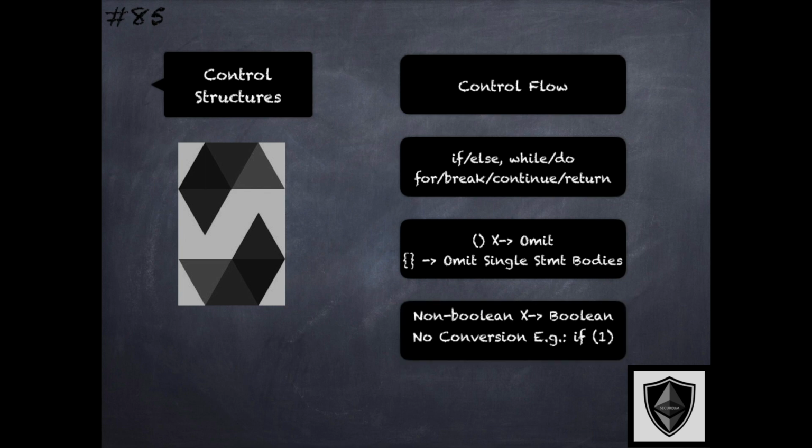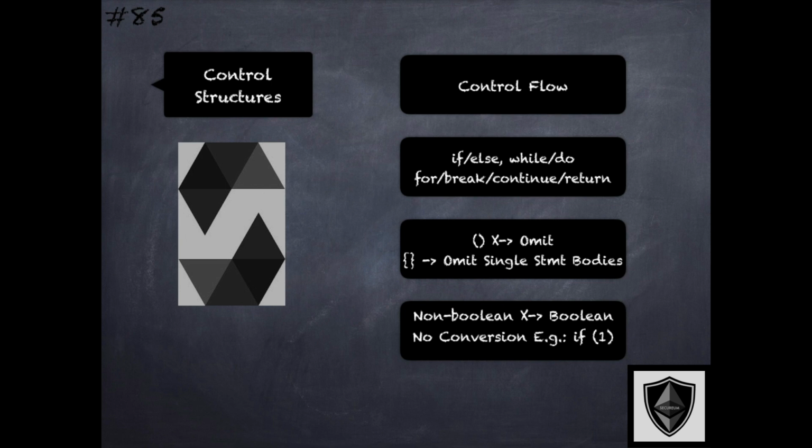Also note that there is no type conversion from a non-Boolean to a Boolean type. As an example, if (1), where we specify that integer 1, is not allowed in Solidity because 1 is not convertible to the Boolean true, which is supported by some of the other languages.